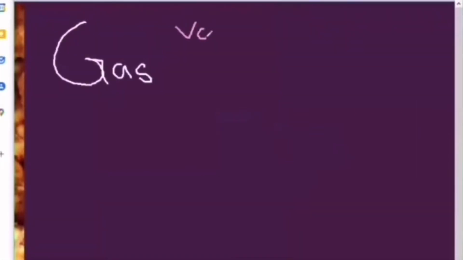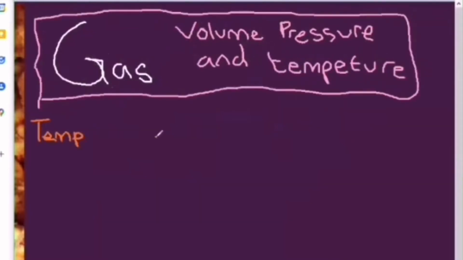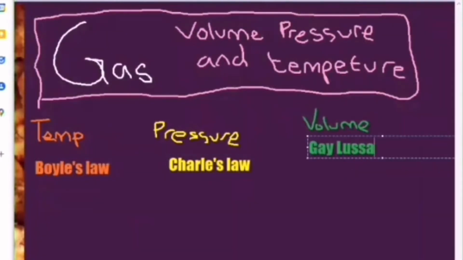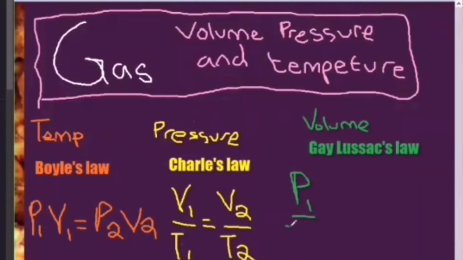There are three properties of gas: volume, pressure, and temperature. When we are given a scenario where one of those properties stays consistent, we can use different laws and formulas to help evaluate said scenario. When the temperature of a gas stays consistent, then we use Boyle's law. When the pressure of a gas stays constant, then we use Charles' law. And lastly, if the volume of a gas stays consistent, then we use Gay-Lussac's law.